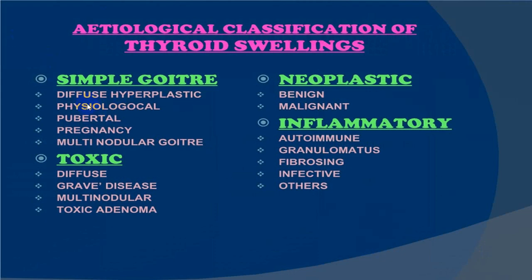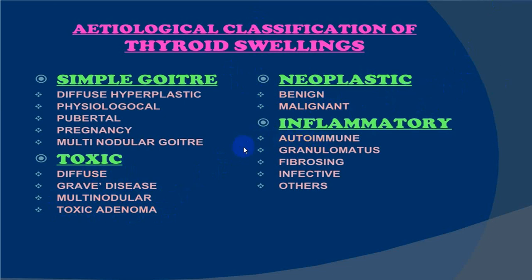Simple goiters are usually physiological, post-puberty or puberty goiter, during pregnancy, or diffuse variety. Multinodular goiter is a simple goiter and can be euthyroid. Toxic goiters are by and large diffuse, which is classically seen in Graves' disease. Multinodular goiter is seen in Plummer's, and toxic adenoma is in Goetsch syndrome. Neoplastic can be benign or malignant, or can be secondary metastasis or other varieties.